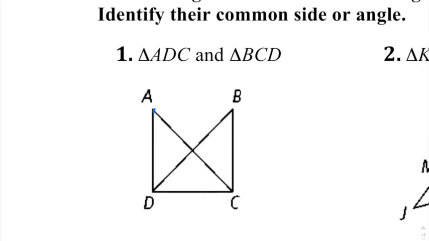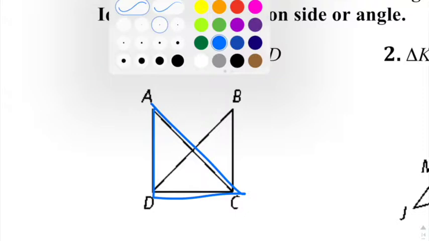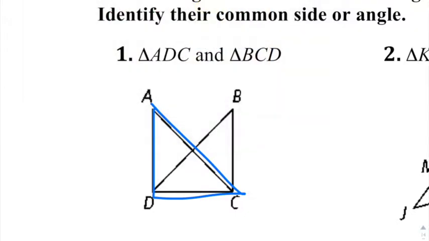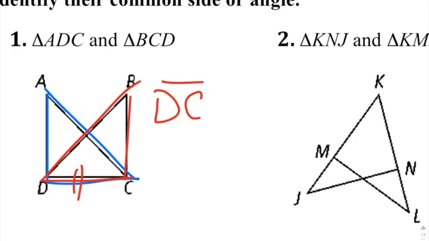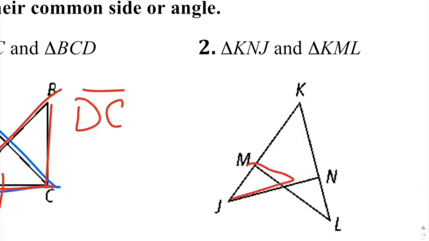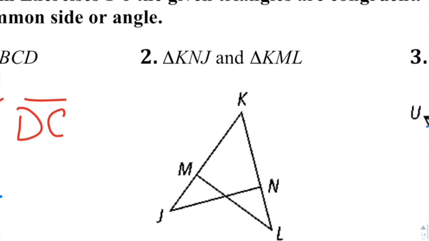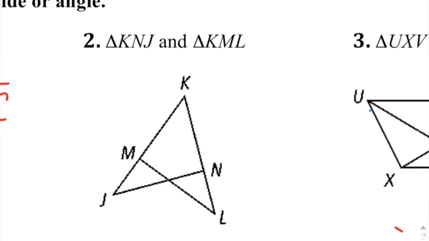So I'm going to look here, they have ADC, and then they also have BCD. So anyways, you have those two triangles. Here in the middle, they have that overlapping side, so that would be DC. You would put the segment DC right there. All right, and sometimes I like to highlight the triangles because I don't know if they're talking about these tiny triangles or large triangles.